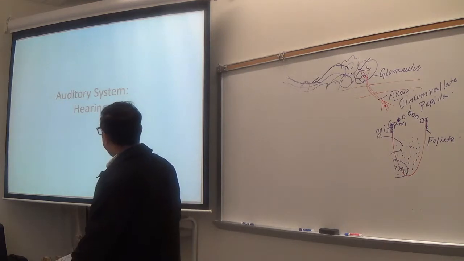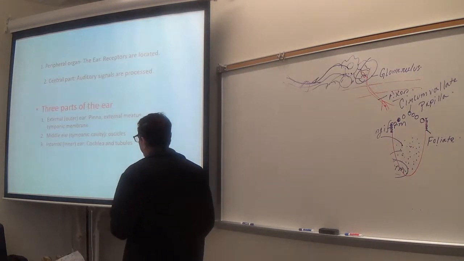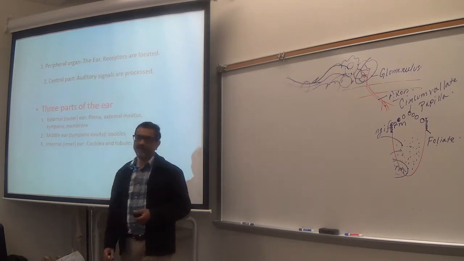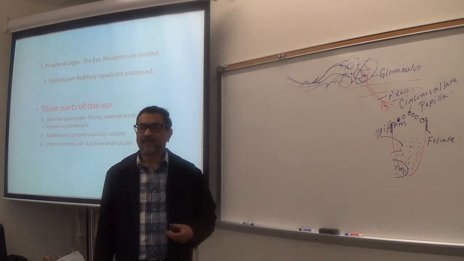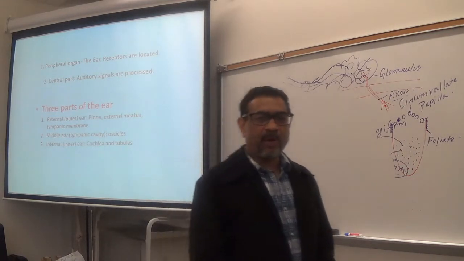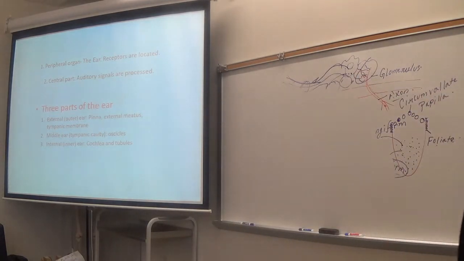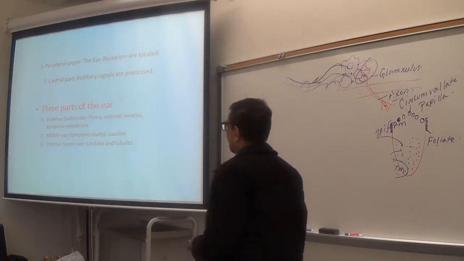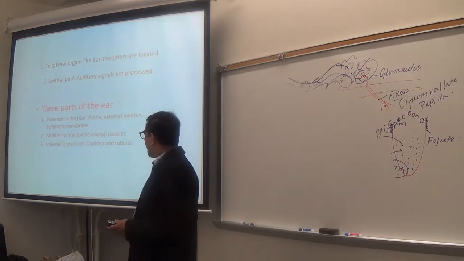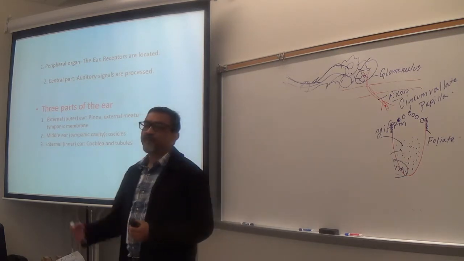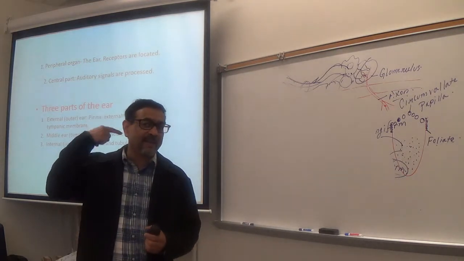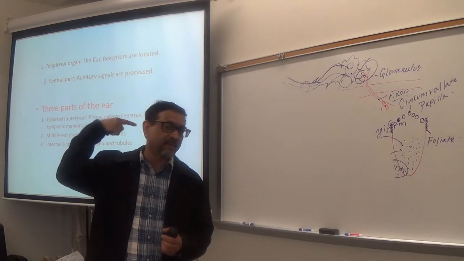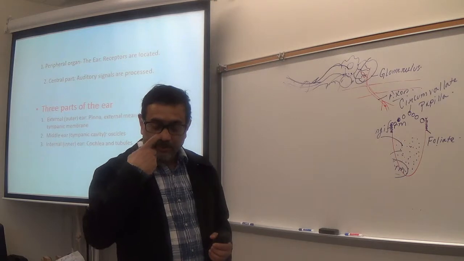So ear has three parts: external or outer ear, middle ear, internal ear. Only a part of external ear you can see from outside. You see the pinna and part of acoustic meatus, that canal. The outer ear canal is called external acoustic meatus. So you can see part of it.